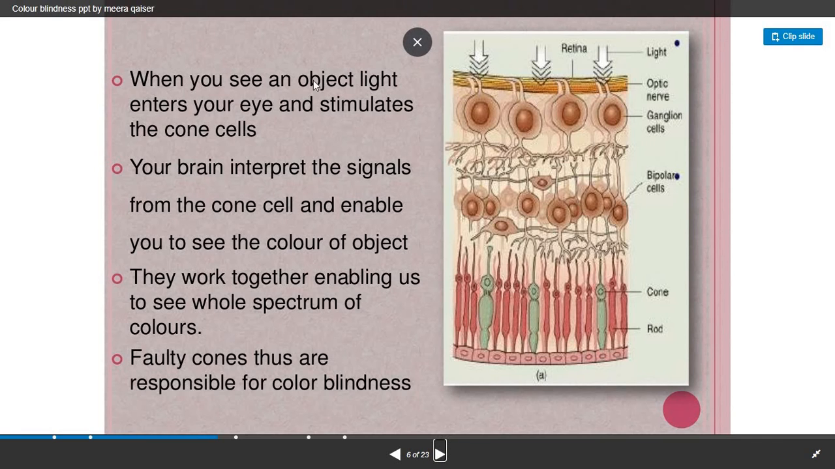Now whenever we see an object, light enters our eye which stimulates the cone cells. Then our brain interprets the signals from the cone cells and enables us to see the color of the object. They work together enabling us to see the whole spectrum of colors. Faulty cones thus are responsible for color blindness. It means if the cone cells are not working properly and are not generating the signal properly, it may result in color blindness.